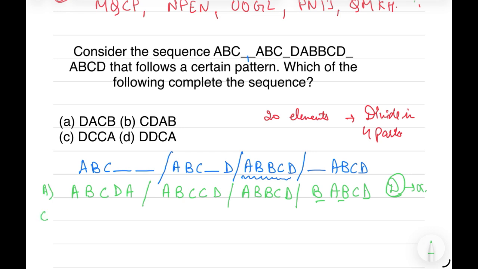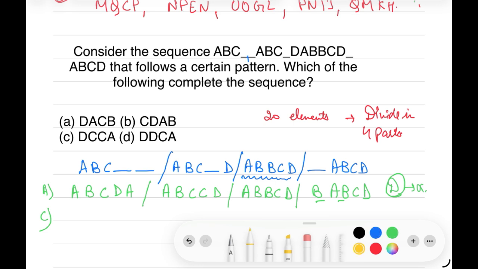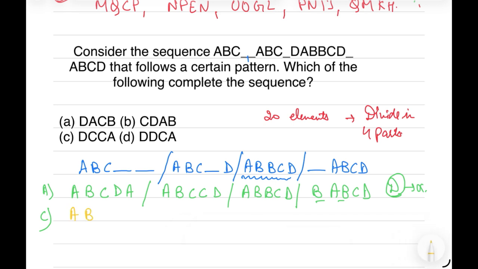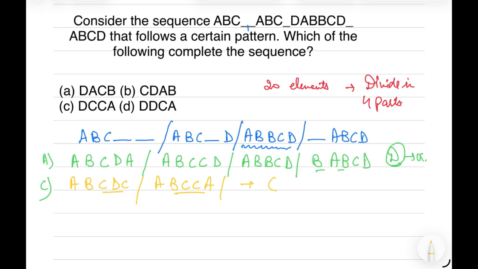Let's calculate option C. In option C, we get a sequence A B C D C, then A B C C A B B C D. In C, it's the first letter that gets repeated, so it can't be an option.